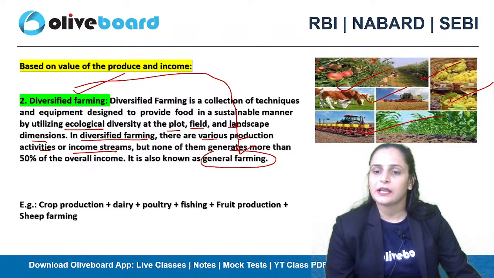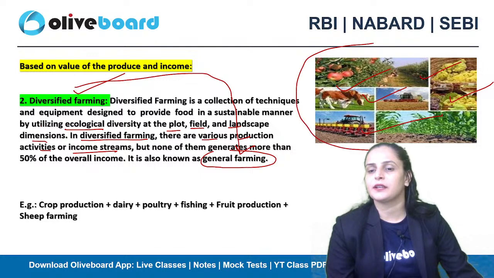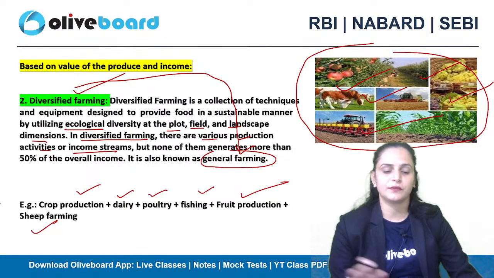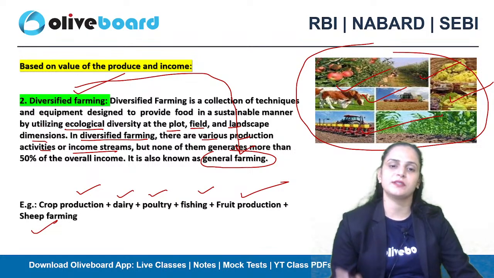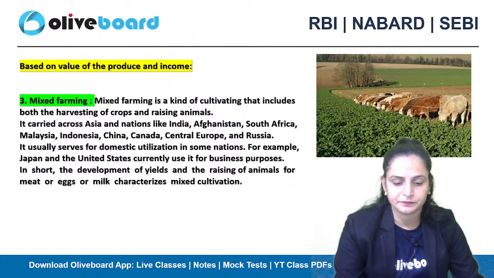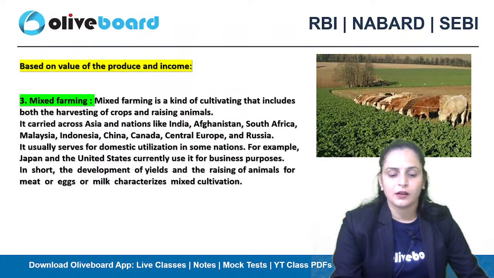Here you can see a specific example of diversified farming, where crop production, dairy, poultry, fishing, fruit production, and sheep farming, all the different practices, are performed on the same piece of land. Next, we have mixed farming.